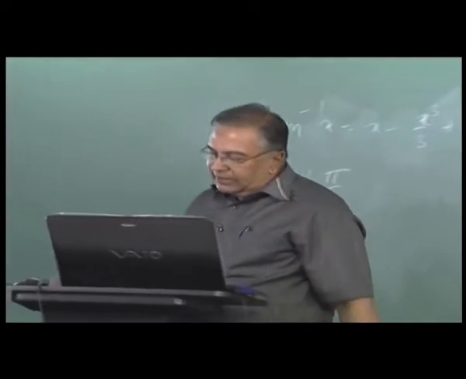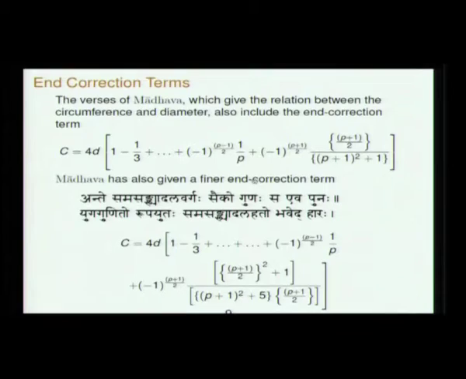Then later on, another verse of Madhava is quoted, and this is said to be a sukshmatara, a better correction. Ante samasankhya dalavargaha saiko gunaha sa eva punaha. So, samasankhya is p plus 1, the end even number, p is the last odd number. Samasankhya dala, that is half of it, varga, square of it, saiko, adding 1 to it, that is the guna, that is the numerator.